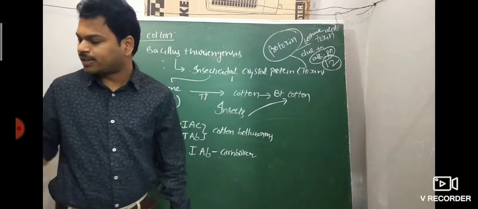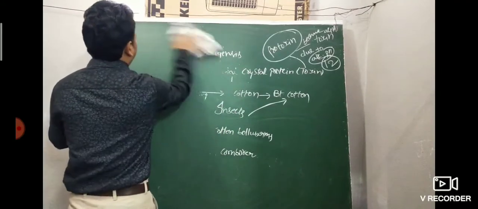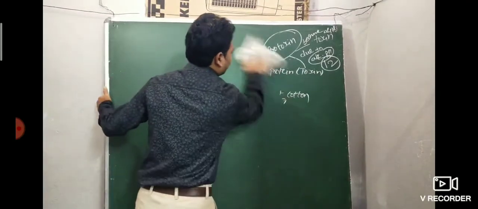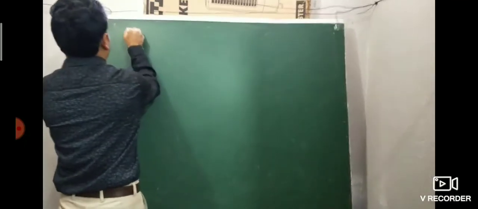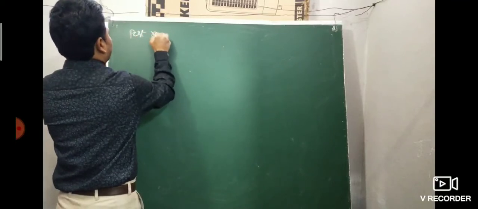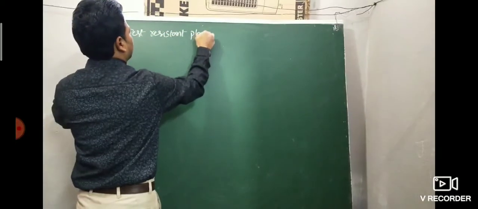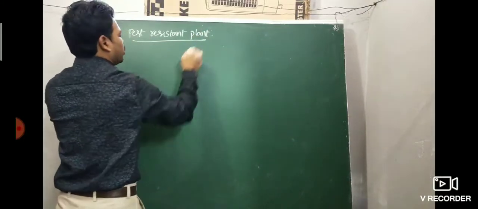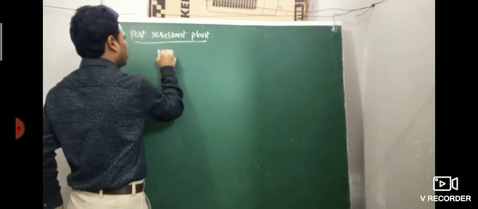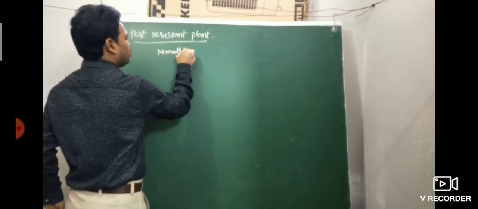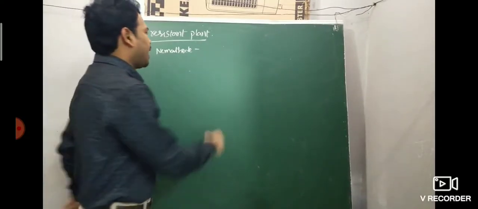Okay. Next, pest resistant plants. Here, what are we going to explain? A nematode is a common parasite, a pathogen causing diseases, on plants and animals.